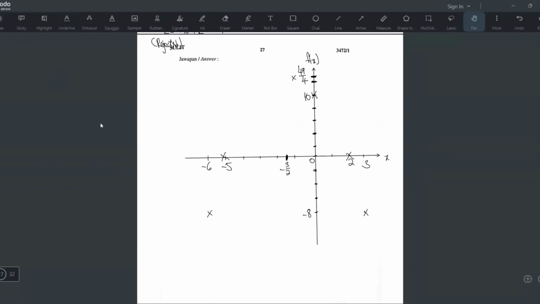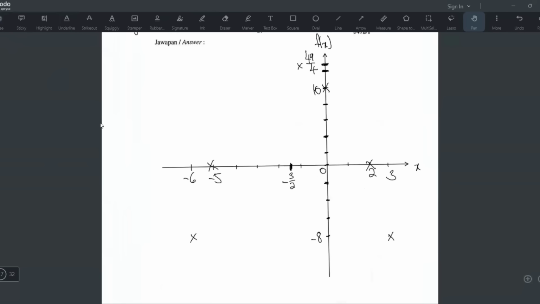And if you try to join, you will get a curve. Okay, you'll get a curve. Okay. So I'm gonna try my best to draw it. Okay, this one I didn't plot it at the right place. So I'm gonna do it again. Okay, so it's like that.